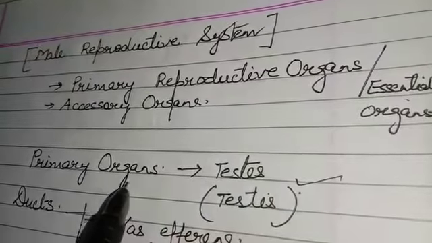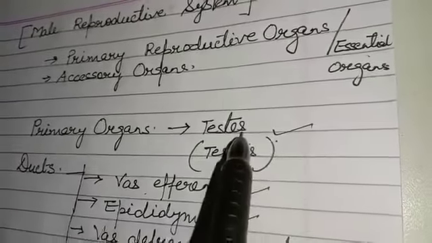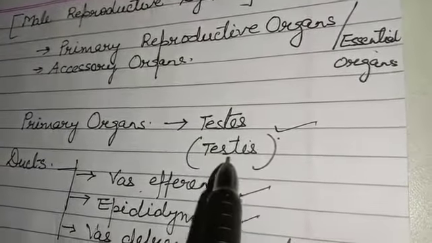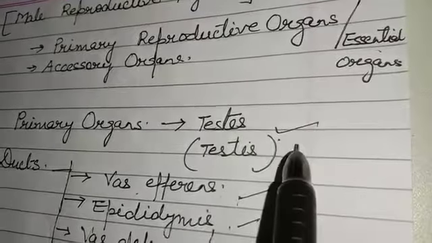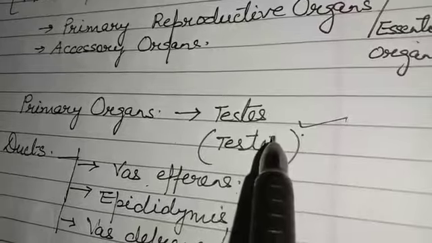In primary organs, the testis is important. Testes is the plural of testis, and testis is the singular. So the main essential organ of the male reproductive system is known as the testis.